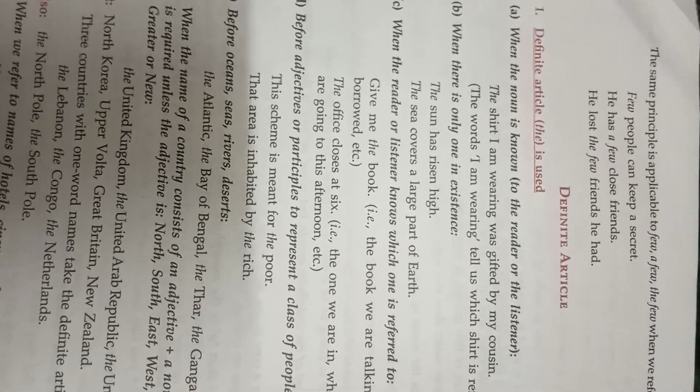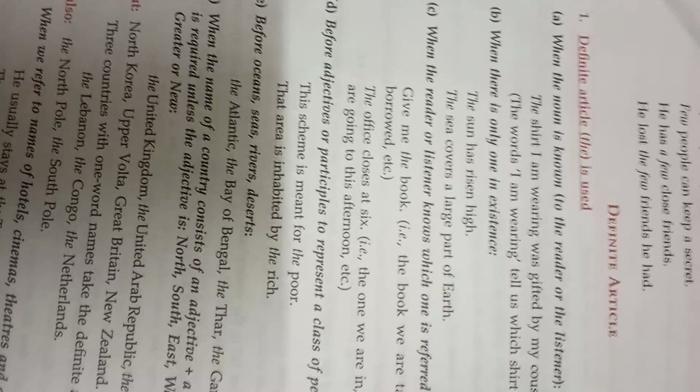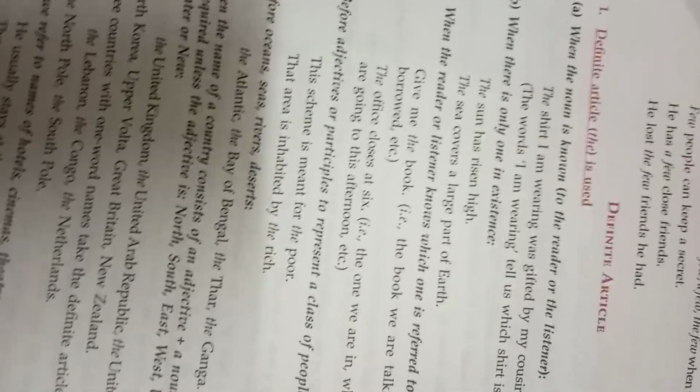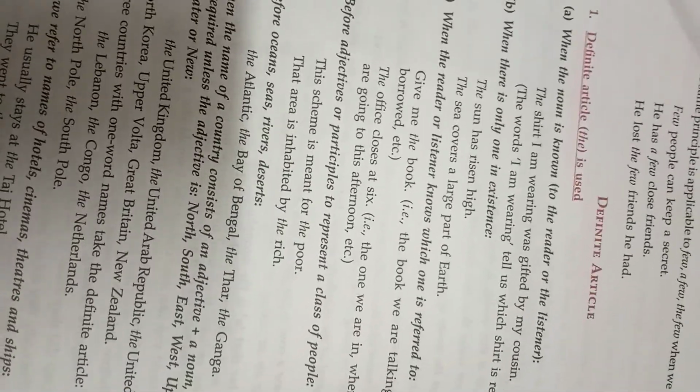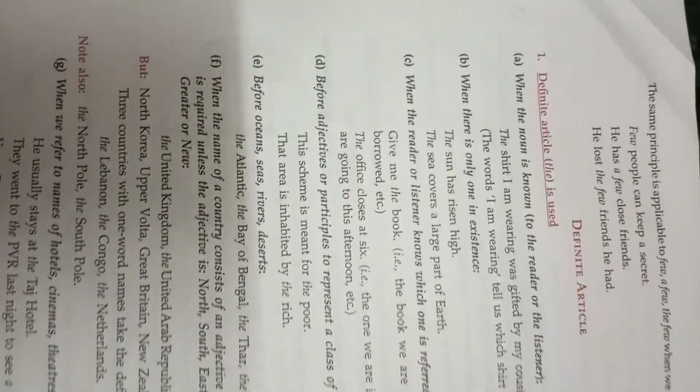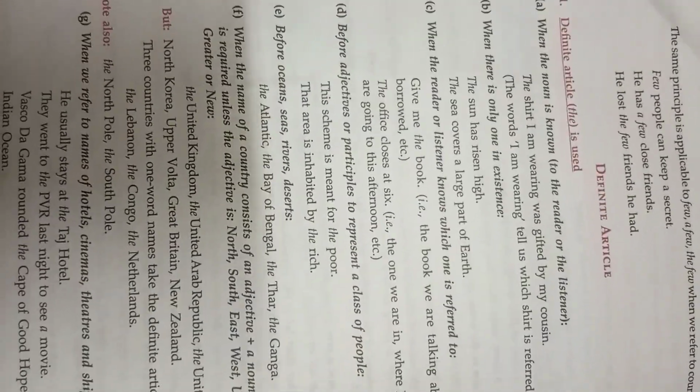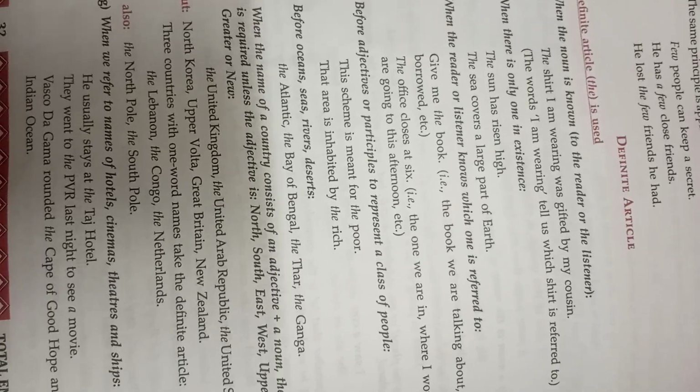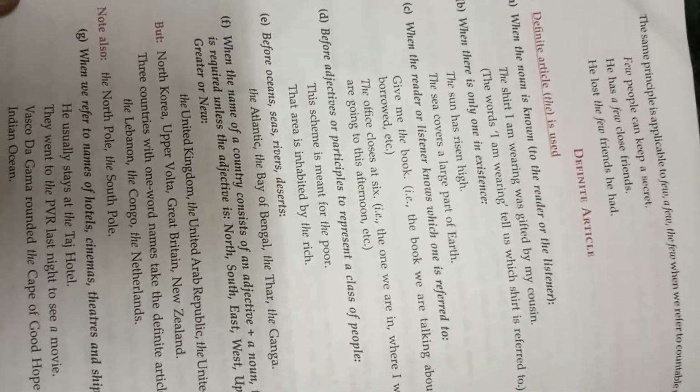Next example, the office closes at 6. The office. So we are talking about a particular office, not any office. We can say the one we are in, where I work, or which we are going to in the afternoon. Point D, before adjectives or participles to represent a class of people. For example, the scheme is meant for the poor, the area is inhabited by the rich.